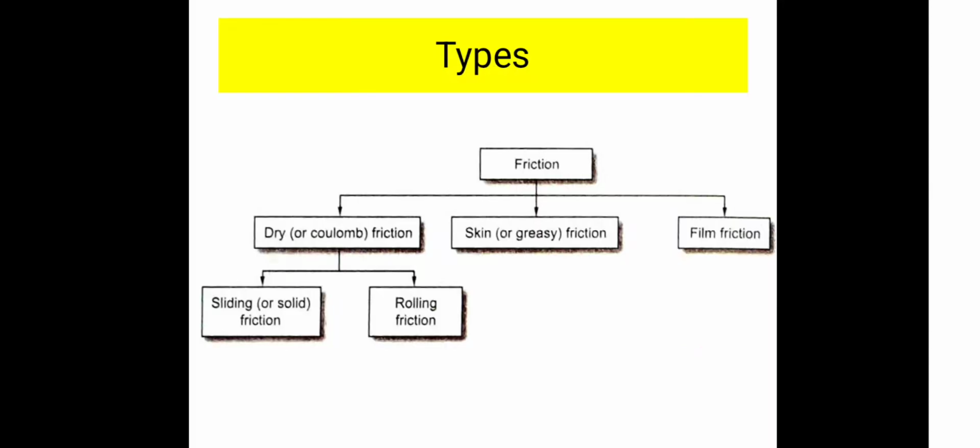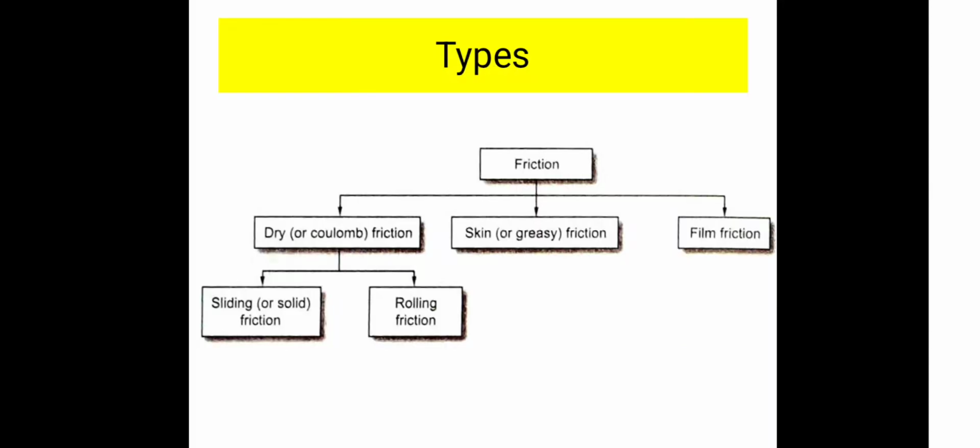In a greasy or partially lubricated surface, in between the two moving parts there will be some application of grease or some lubricating elements. In a completely lubricated or film lubrication surface, in between the two moving parts the lubricant acts as a third element, so it is called a completely lubricated surface.